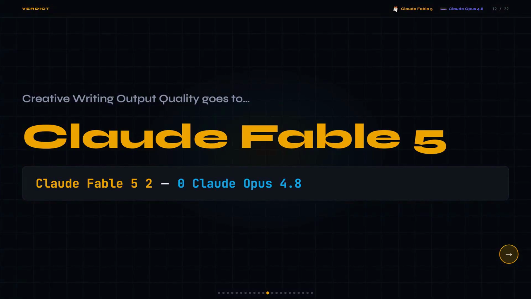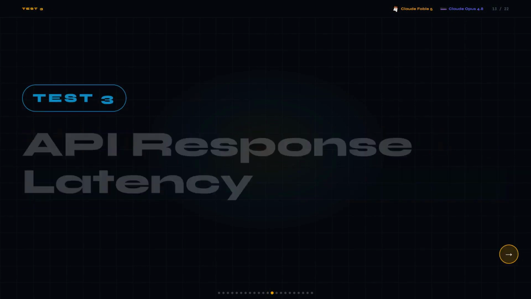I was kind of expecting Opus 4.8 to at least win a genre or two, but it didn't, and that's pretty telling. Fable 5 is just generating stronger raw drafts across the board. So that puts us at 2 for Fable 5, 0 for Opus 4.8, and the creative gap is real even if it shrinks once you've got a good writing profile.